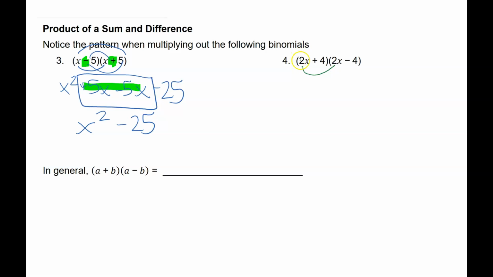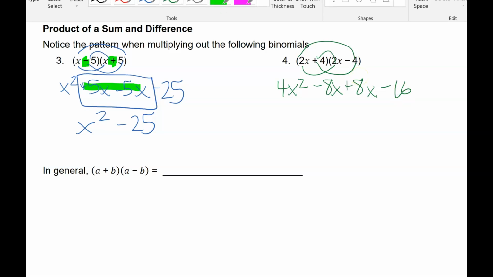All right, so if I go to the next one, again notice it's basically the exact same problem, but one is adding and the other is subtracting the b value. So 2 times 2 is 4, so that's 4x squared. So there's our firsts. Our outers is minus 8x, inners is plus 8x, and lasts is 4 times negative 4, which is negative 16.